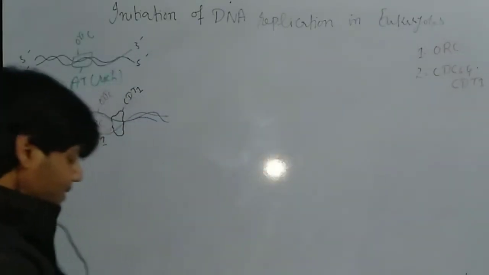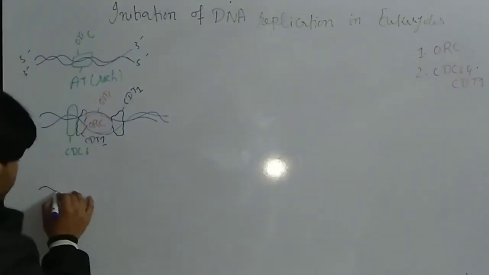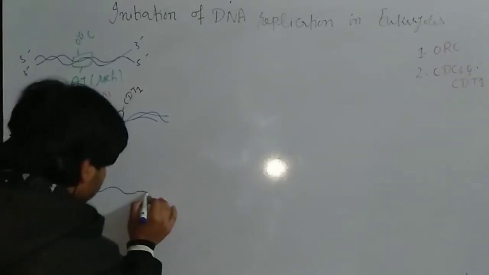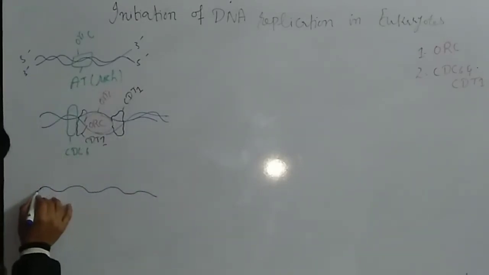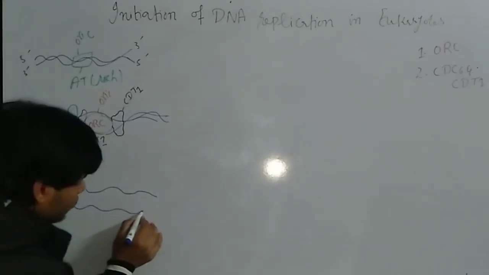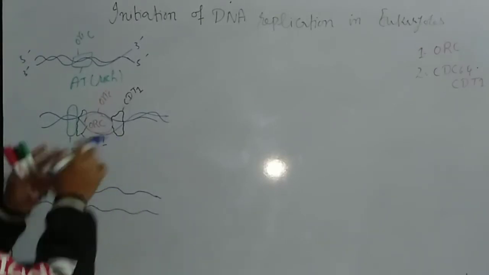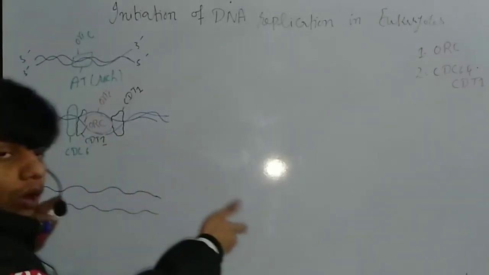So in the next stage the Mcm protein is activated. At that specific region the DNA was coiled, but when these two proteins bind, the DNA is now uncoiled.